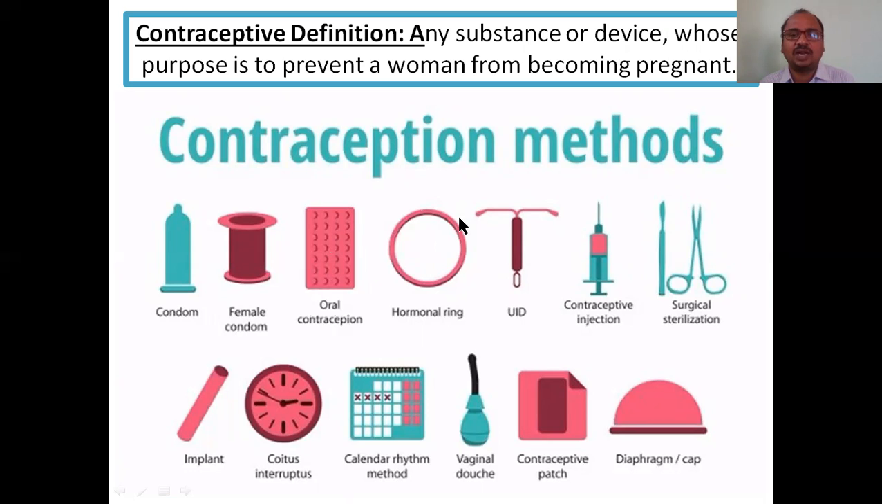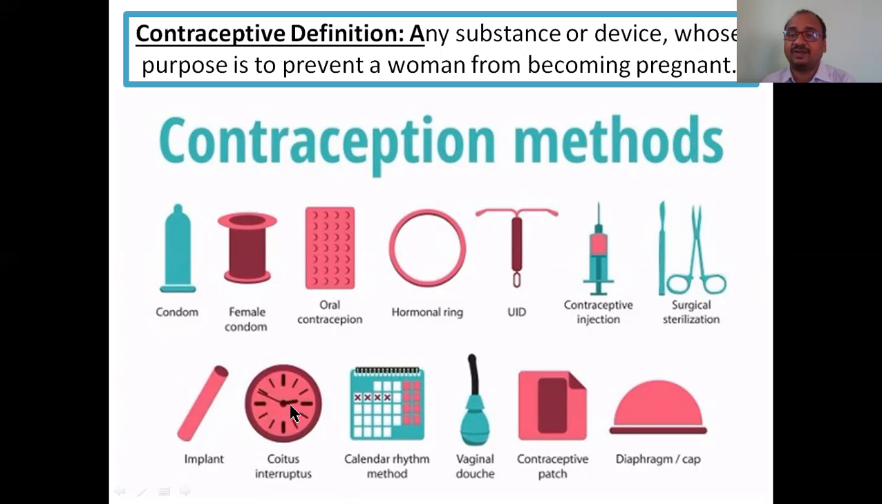This is the hormonal ring, also called a vaginal ring. It consists of hormones. The IUD is placed in the uterus, that is our birthplace from where we are born, the uterine T-shape. Here you can see the contraceptive injection. This is surgical removal of the fetus or baby. That is also there. Implants consist of hormones which are inserted like that.